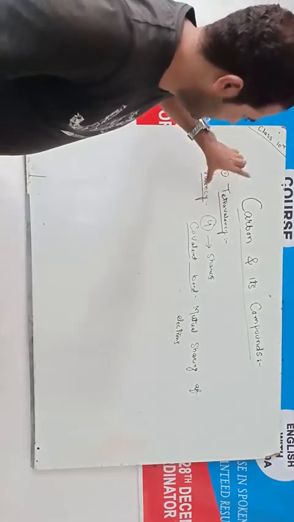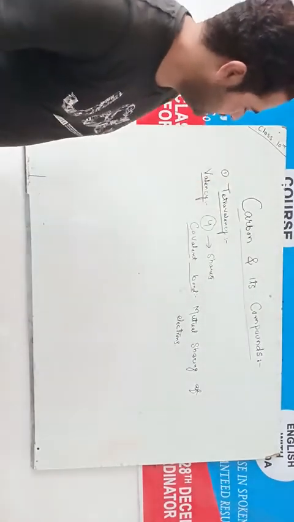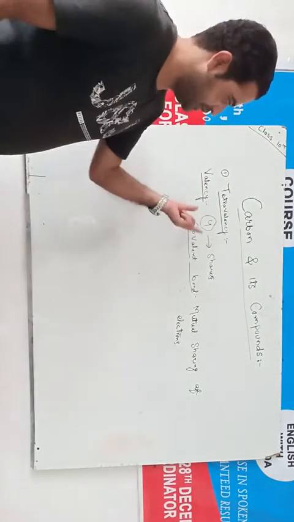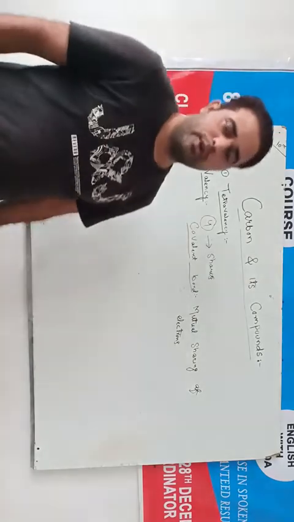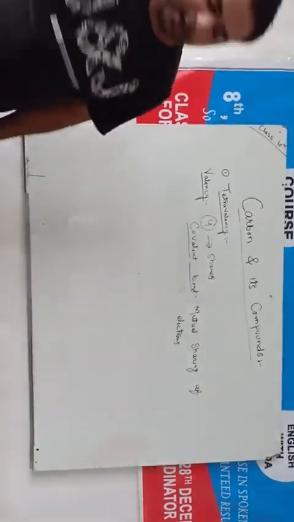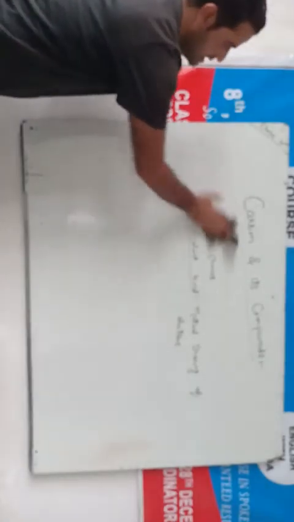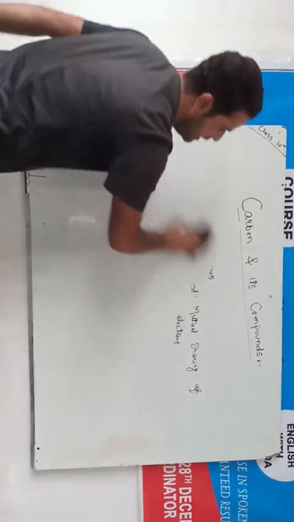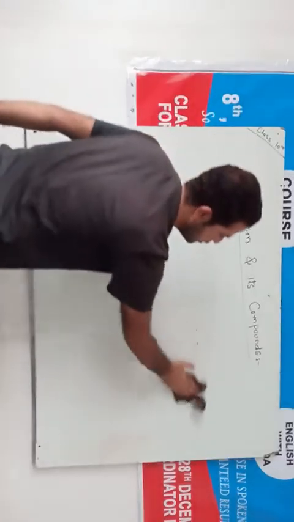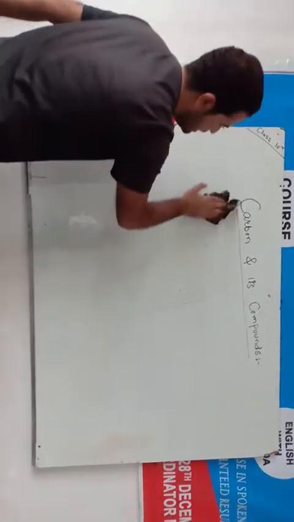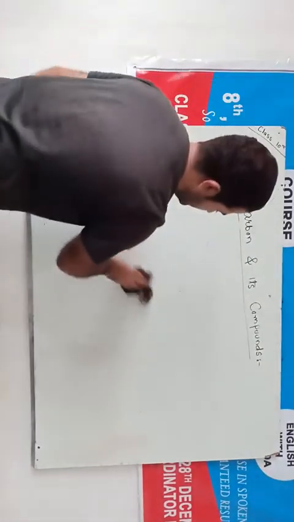So carbon is tetravalent in nature, and that means it shares these 4 electrons with the help of covalent bonds. This is the first property of carbon which makes it versatile in nature, and we see different types of carbon compounds in our day-to-day lives.